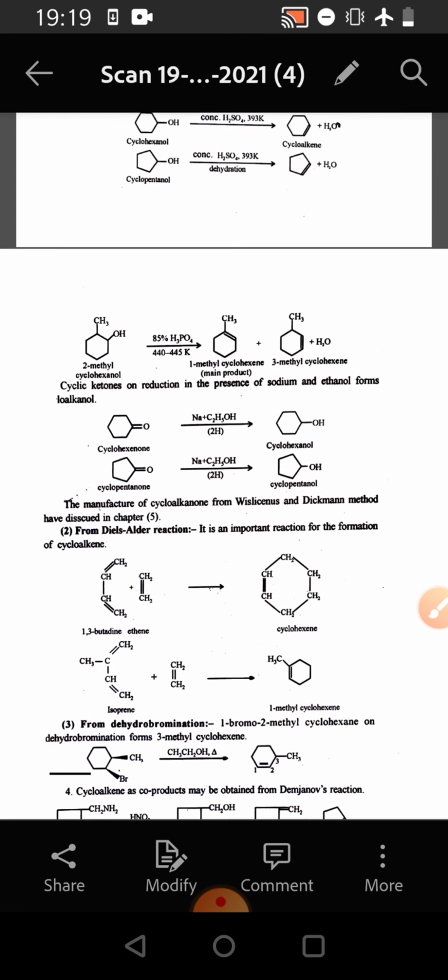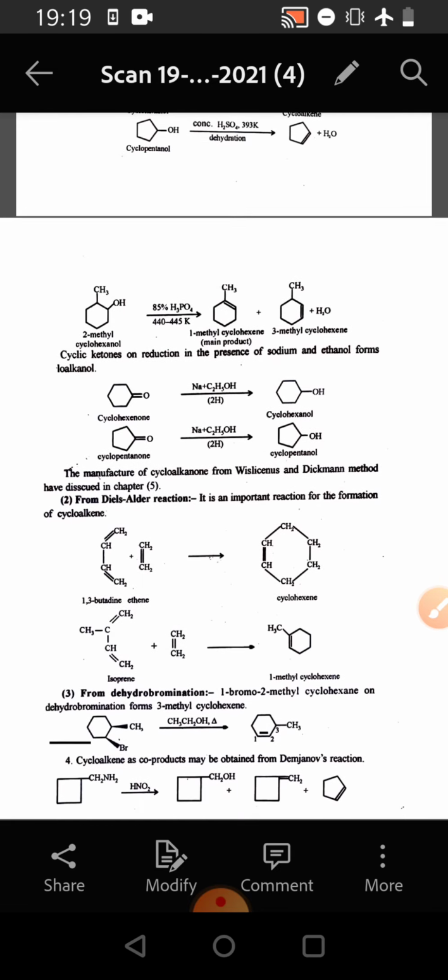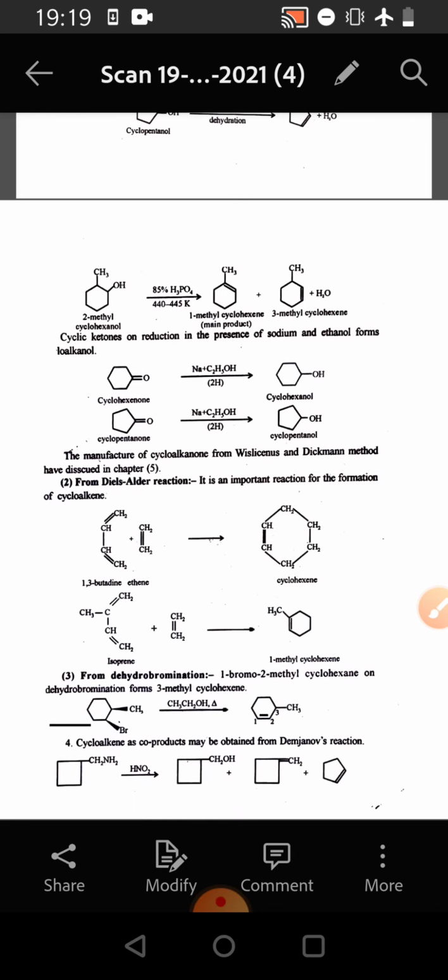In the third example, 2-methyl cyclohexanol undergoes dehydration at 440 to 445 Kelvin in the presence of 85% H3PO4 with the formation of a mixture of 1-methyl cyclohexene as the major product and 3-methyl cyclohexene as the minor product. Cyclic ketones on reduction in the presence of sodium and ethanol form cycloalkanols.